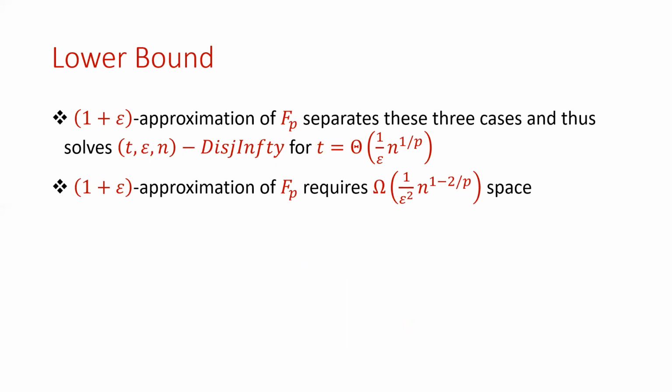And thus, a 1 plus epsilon approximation of Fp separates these three cases and solves the set disjointness problem for T roughly equal to 1 over epsilon times n to the 1 over p. Hence, a 1 plus epsilon approximation of Fp requires a space of 1 over epsilon squared times n to the 1 minus 2 over p. And this proves our lower bound.